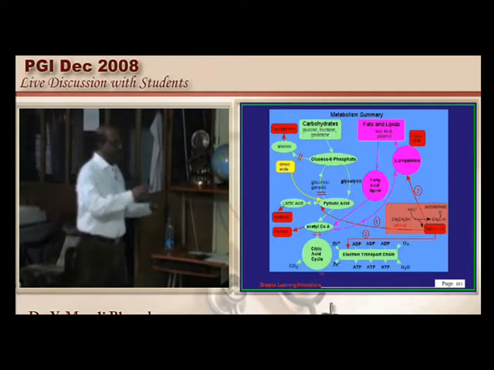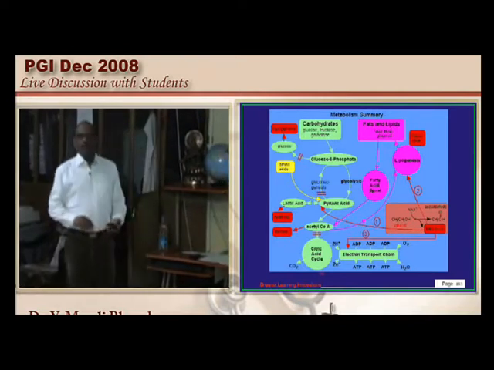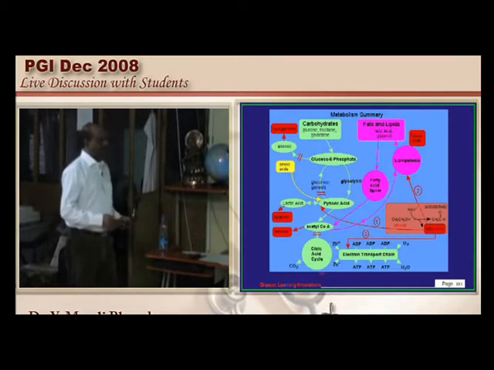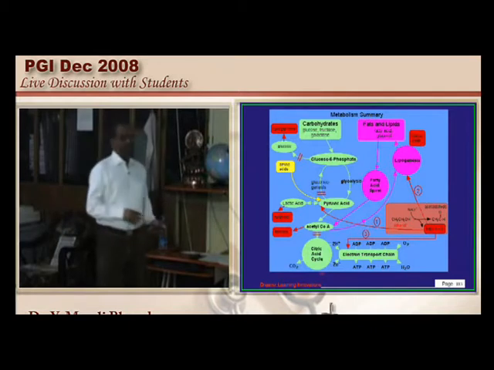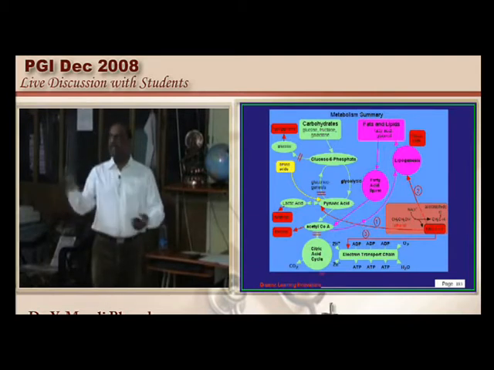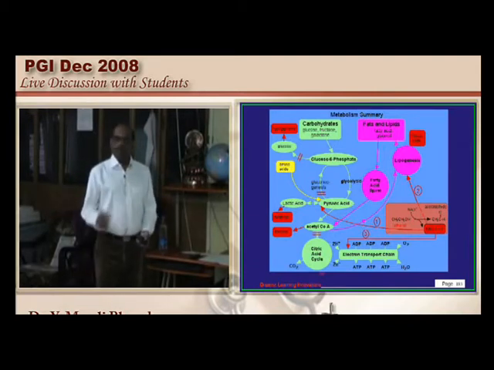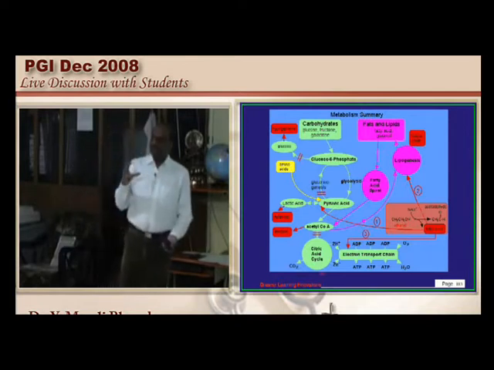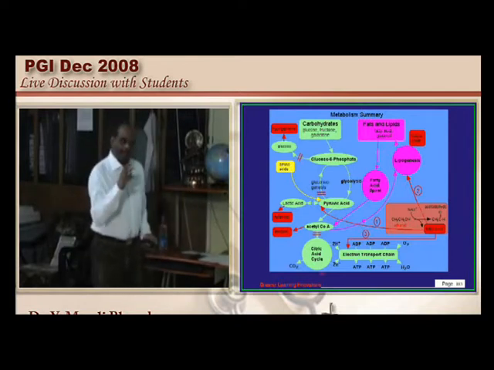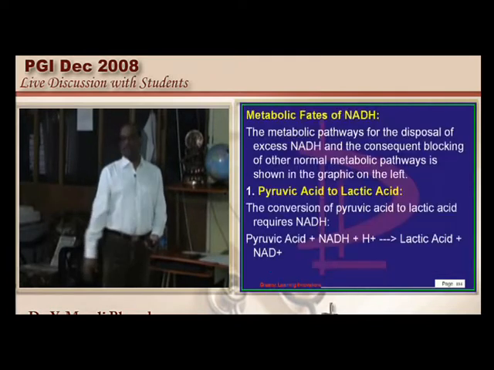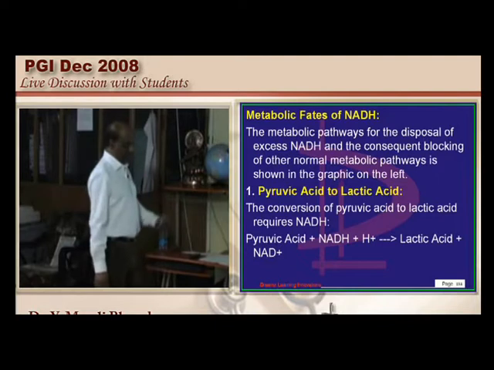Similarly, the NADH also will be utilized inside the electron transport chain, and it has a major influence on the other metabolic pathways which are catabolic in nature. So all the spoil sport in alcohol metabolism is done by the NADH, is what I like to finally underscore to all of you.